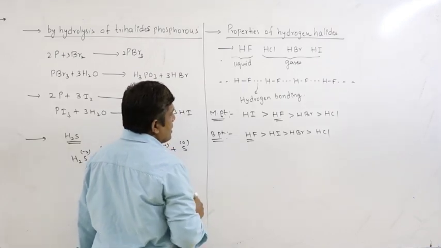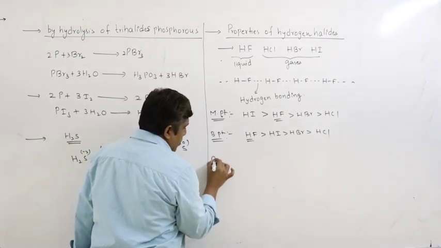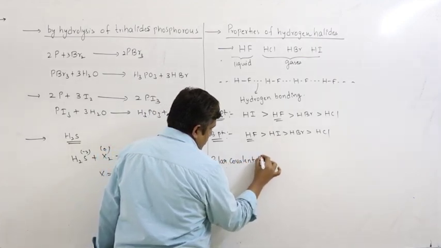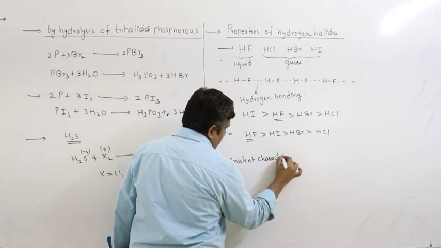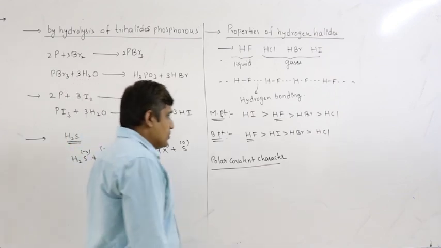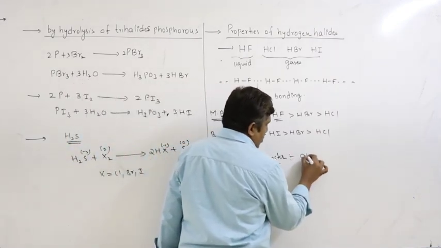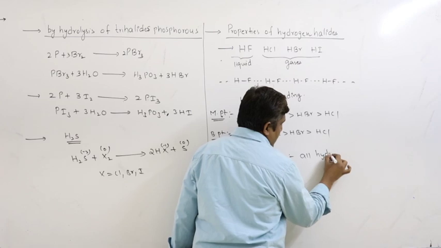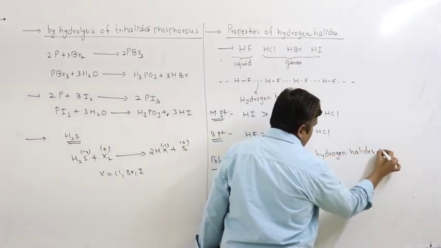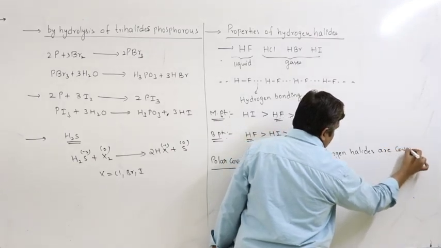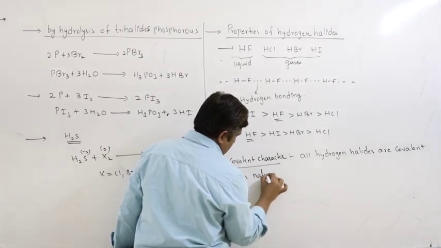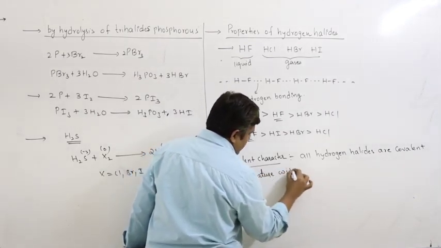Now coming to the next property, polar covalent character or polar character. First, all these hydrogen halides are covalent in nature, with some ionic character.